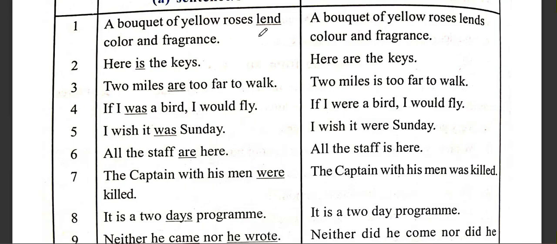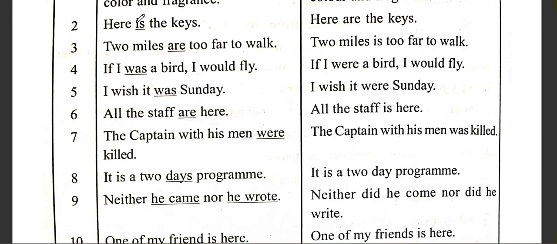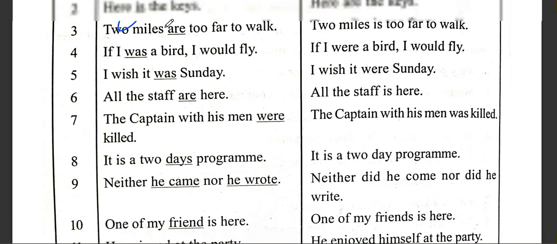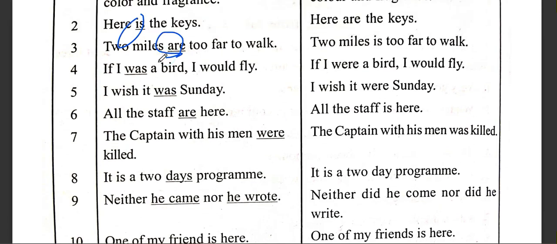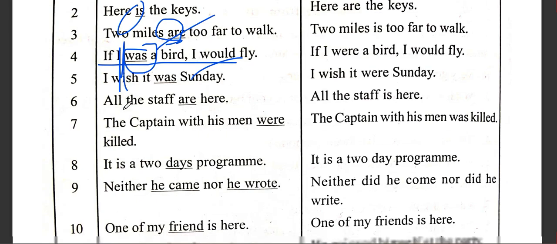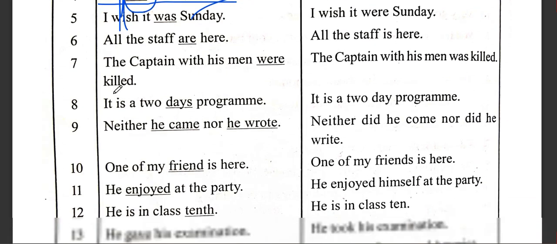"A bouquet of yellow roses lends..." Here are the keys. "If I was a bird." So it is "if I were" only. Okay, this is the conditional and hypothetical conditional. You are not going to become a bird, but you are imagining. So, if I were a bird, I would fly. I wish, the same kind of thing. So were, again, very important.